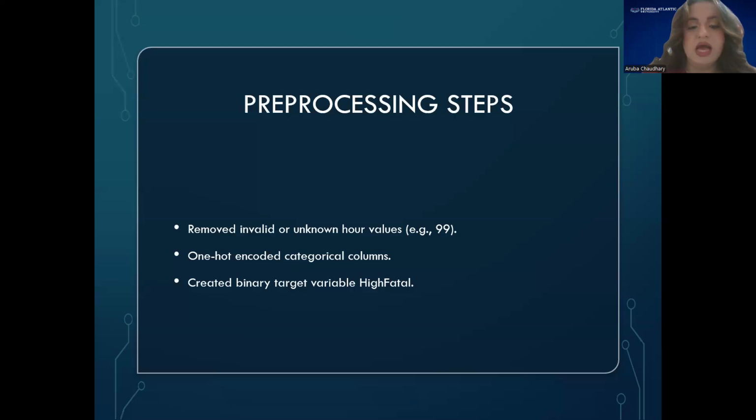For preprocessing, I had to do several things. Remove invalid hour values. FARS labeled unknown hours as 99, so I had to take those out. Then I one-hot encoded all categorical variables, created the binary target variable called high_fatal, built engineered features as I mentioned before, and saved the clean data as fars_processed.csv. The goal was to transform a raw federal dataset into something a machine learning model can understand.